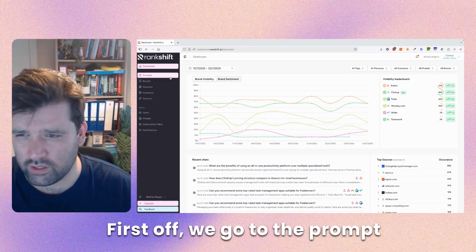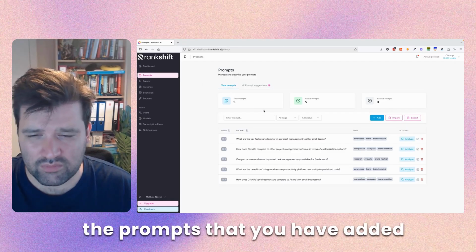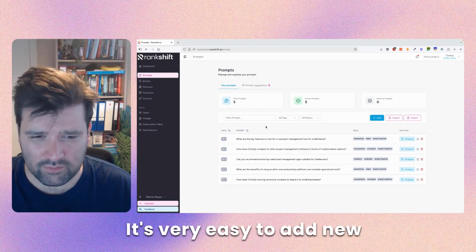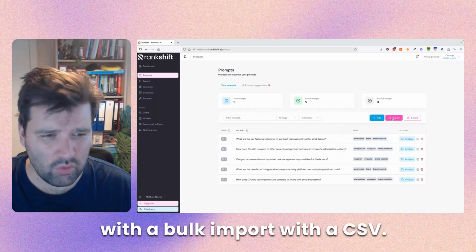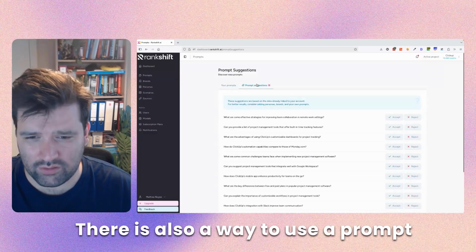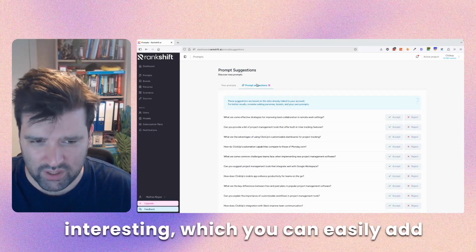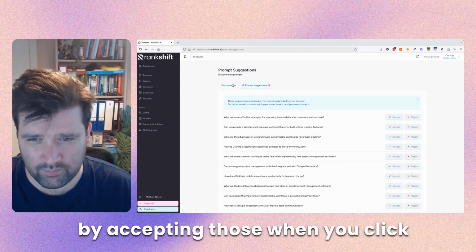Next, you go to the prompt dashboard, where you can see the prompts that you have added and the ones that you are tracking. It's very easy to add new prompts manually, but also with a bulk import with a CSV. There is also a way to use our prompt suggestion tool, where we suggest prompts that could potentially be interesting, which you can easily add by accepting those.